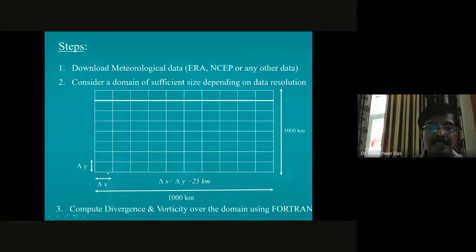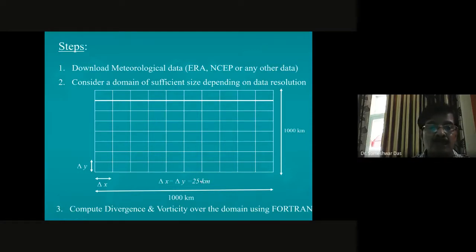All right, and let us assume that the grid distance is delta x, delta y. Although in this diagram the rectangular grid looks like delta x is not equal to delta y, assume that delta x and delta y are the same, which is 25 kilometers as per the ERA data.